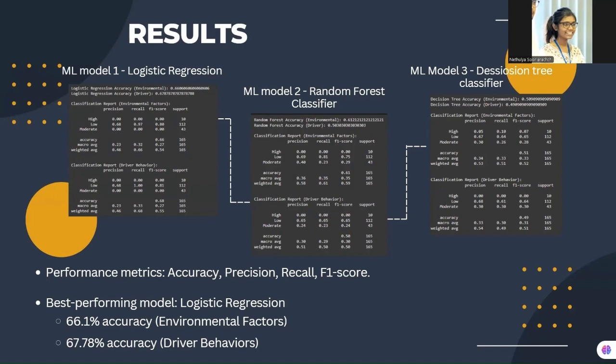While this accuracy is reasonable, there is room for improvement. Future enhancements could include collecting more data, improving feature selection, or testing advanced models like deep learning. In summary, our model provides valuable insights into accident prediction and can be used to improve road safety policies.